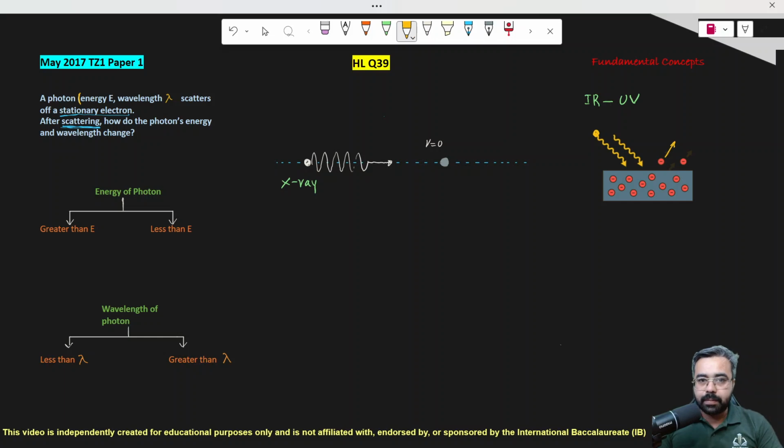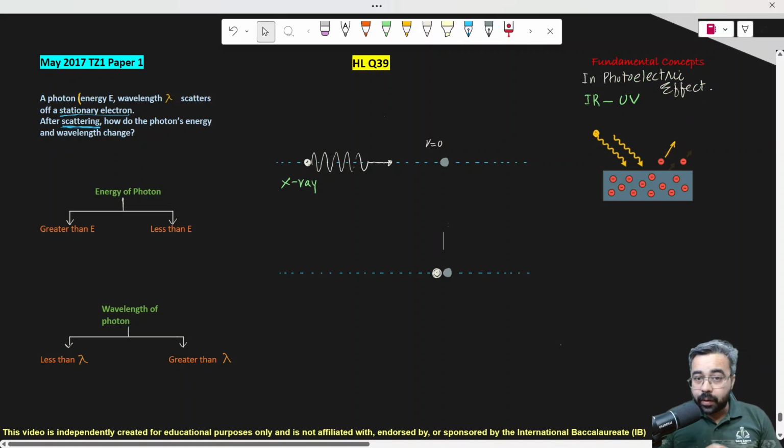Why does this happen? Because all the energy of that photon is completely given to the electron, and the photon vanishes. The photon is no more. It has given 100% of its energy to the electron. That happens in the photoelectric effect.